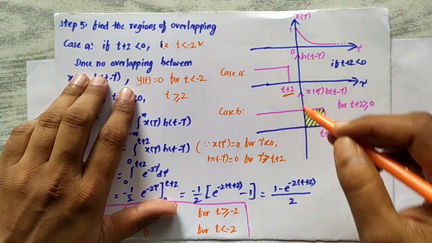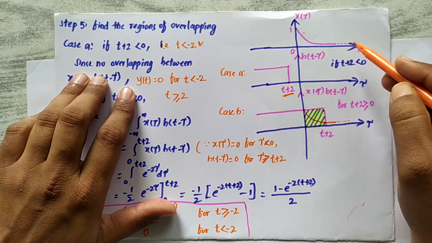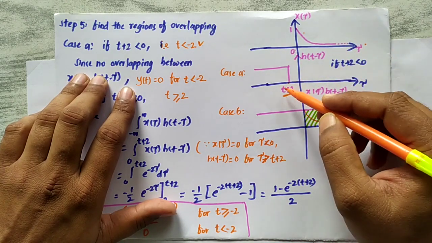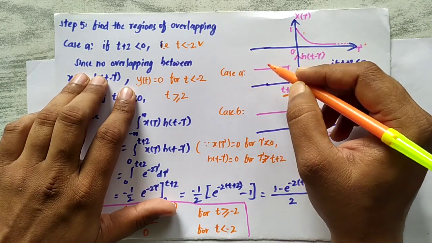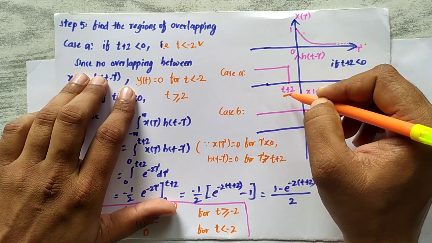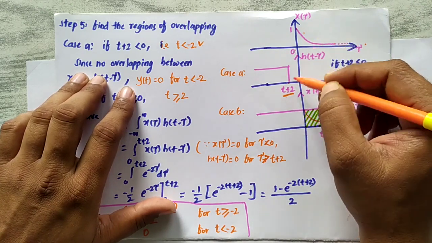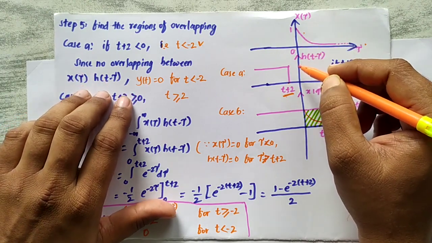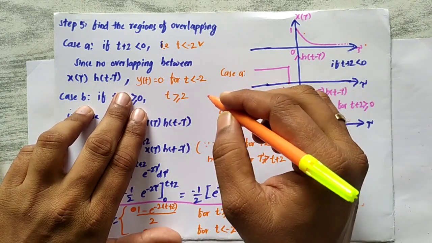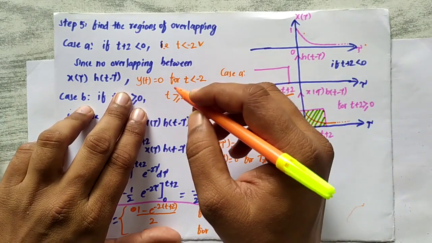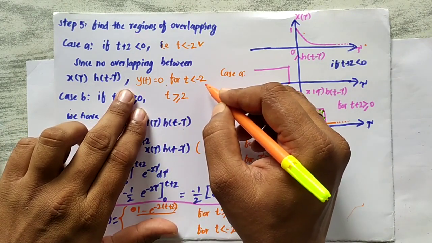Now for this case you can see that x of tau starts at 0 and goes to infinity, but h of t minus tau starts at minus infinity and its maximum extent is t plus 2. After that its value will be 0. So you can see there will not be any overlapping between them. So for this case y of t will be 0. So I can say here, y of t will be 0 for t less than minus 2.